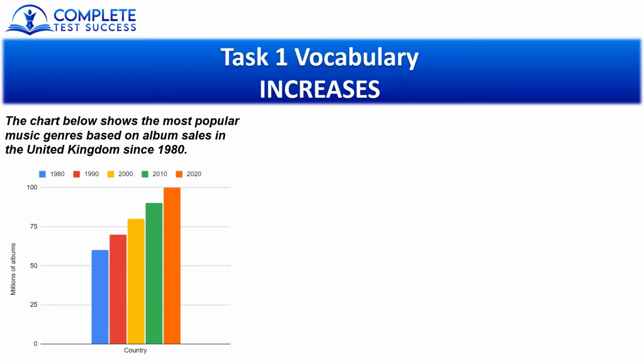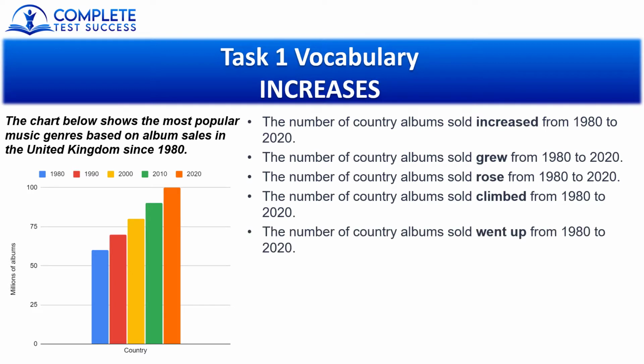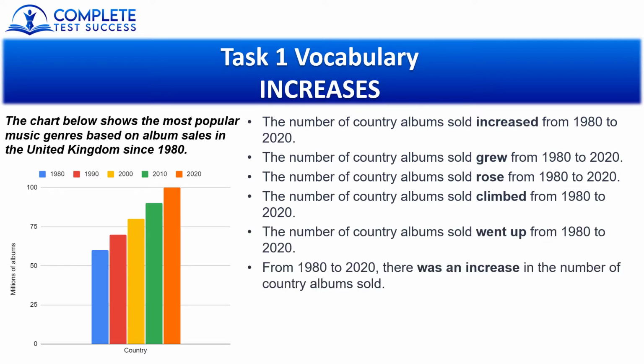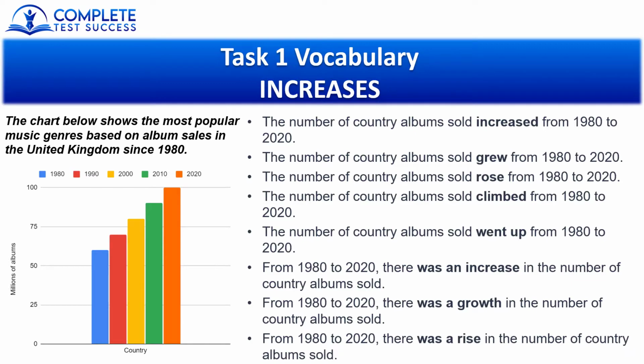Now, what we want to describe is how the numbers are higher after each year. So I can use verbs like this. Increased. The number of country albums sold increased from 1980 to 2020. Alternatively, we can use the word grew, rose, climbed, or went up. Or instead of verbs, I can use nouns like this. Increase. From 1980 to 2020, there was an increase in the number of country albums sold. Or instead of increase, we can say growth or rise.